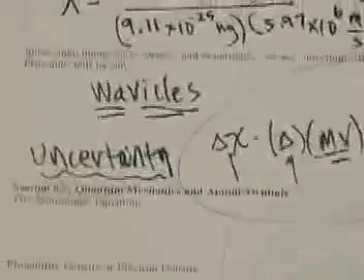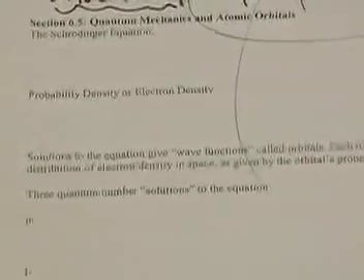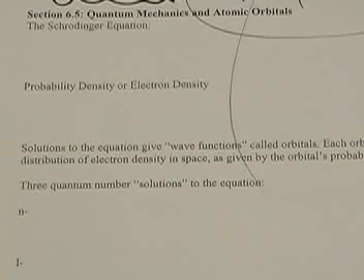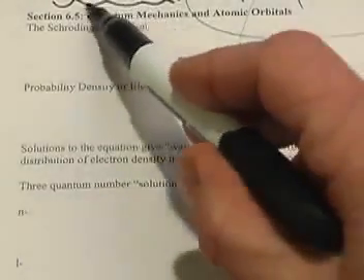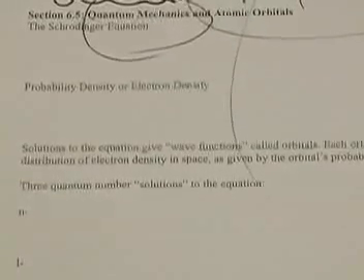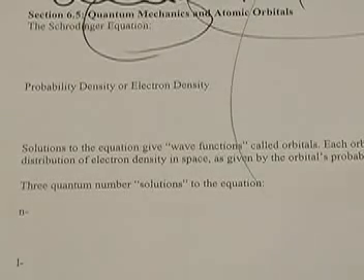So anyway, this idea of uncertainty, this idea of wave-particle duality, all led to a new mathematical treatment of things that were tiny, like electrons. This brought about the new physics, which is called quantum mechanics. And the gentleman that first put this into a solved mathematical equation was named Erwin Schrödinger.